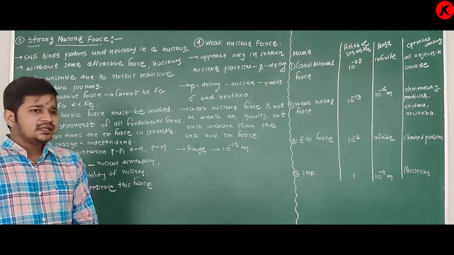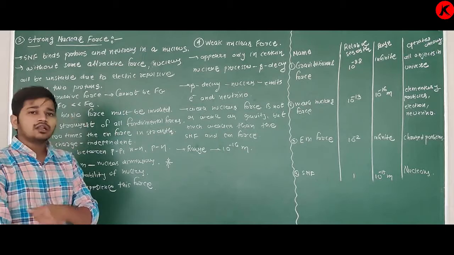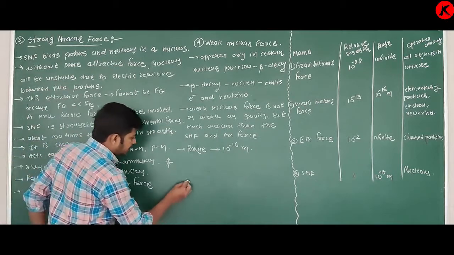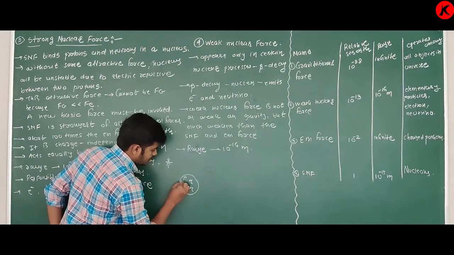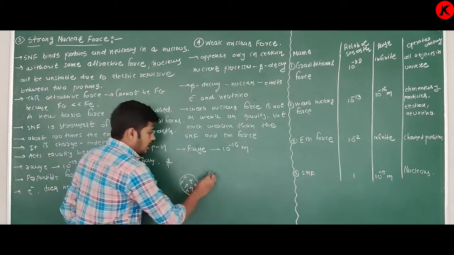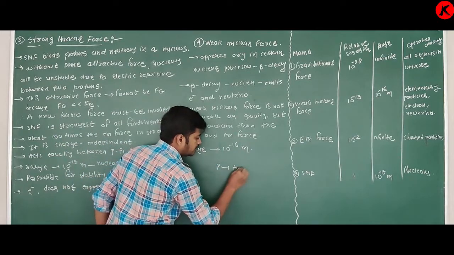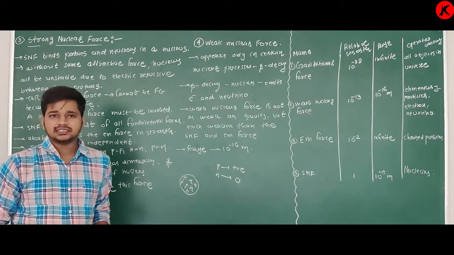How? See, we know the model of atom. In a nucleus, there are protons and neutrons. Proton is positively charged, but charge on neutron is 0, means it is chargeless.